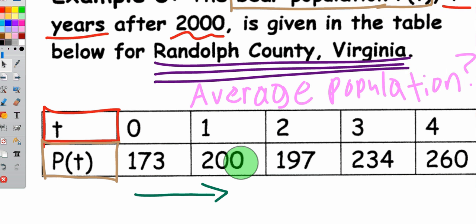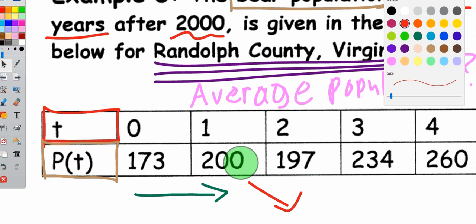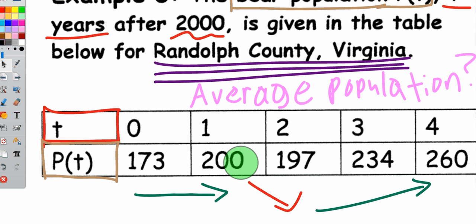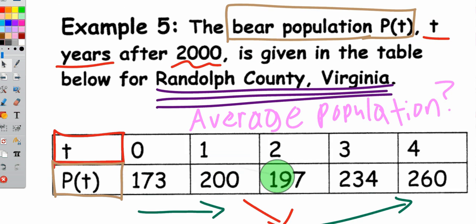Then it had to continuously decrease. It went down to 197. And then it went back up again for the remainder of the time. It's a continuous function, and so we have to treat it as such. We can't just say that miraculously after a year it jumped from 173 to 200. No, it continuously changed. The bear population changed in this county. So because of that, we can't just add all these up and divide by 5. We have to find the area under the curve and multiply by 1 over b minus a, in this case 1 over 4. So that's the real difference.